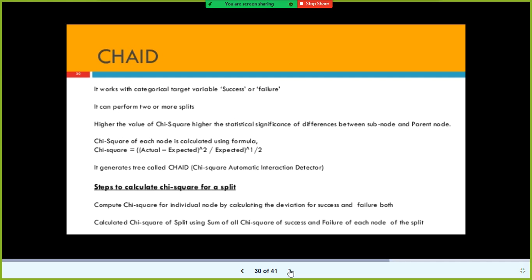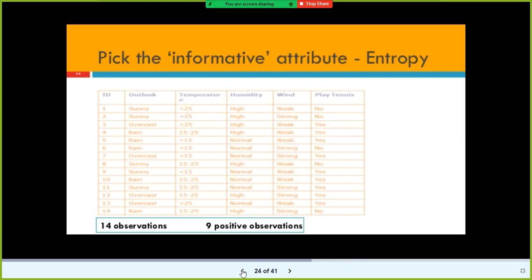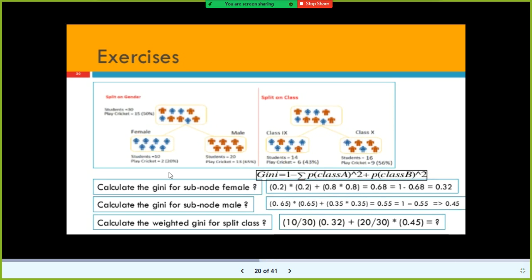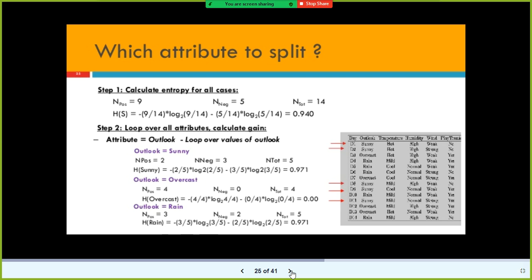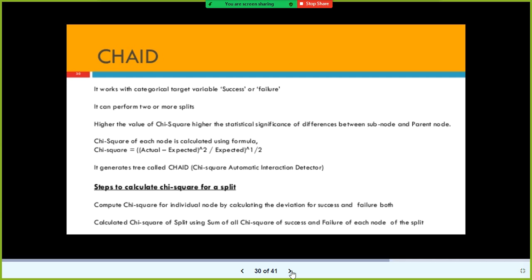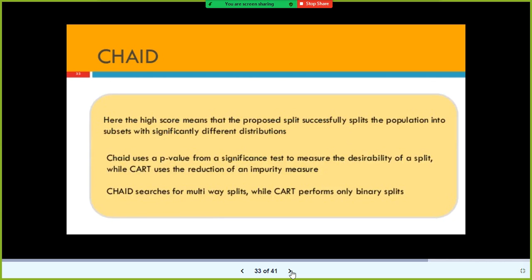Next we have Chaid. Chaid is used for multi-way split. So far we discussed binary split. Look here, you have this root node under which you have binary, and just below this you have another binary node. But what if you have more than two sub nodes, branch nodes? That is where Chaid comes into the picture. Chaid is very simple. Anyhow, I'm going to skip it now. Let us not worry about Chaid.